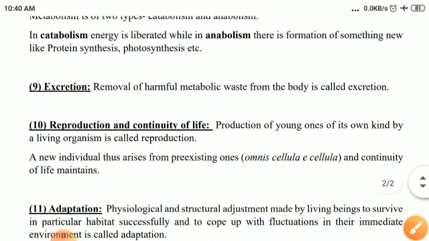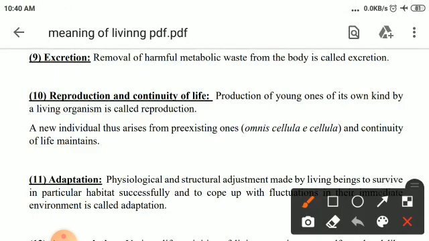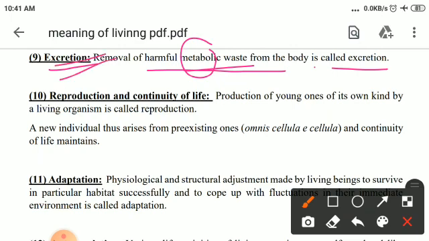Now, the next point is excretion. Removal of harmful metabolic waste from the body is called excretion. Here a term comes, metabolic waste. That means those wastes which are formed during biochemical processes are known as metabolic waste, and removal of these things is known as excretion.